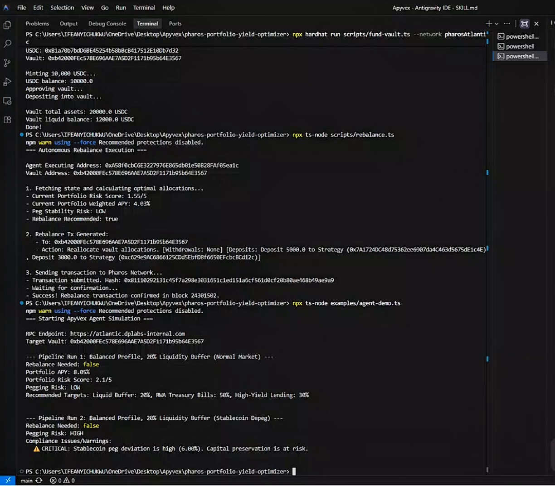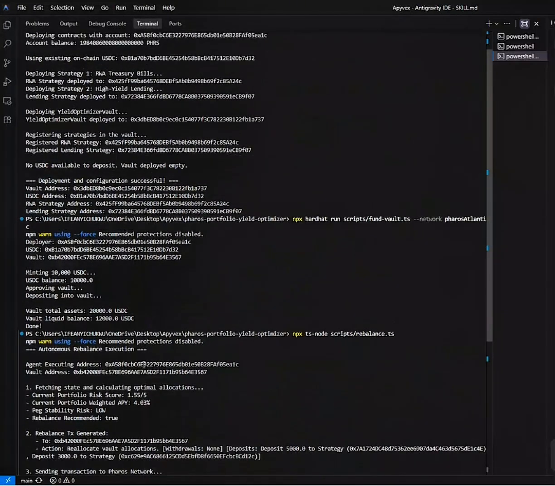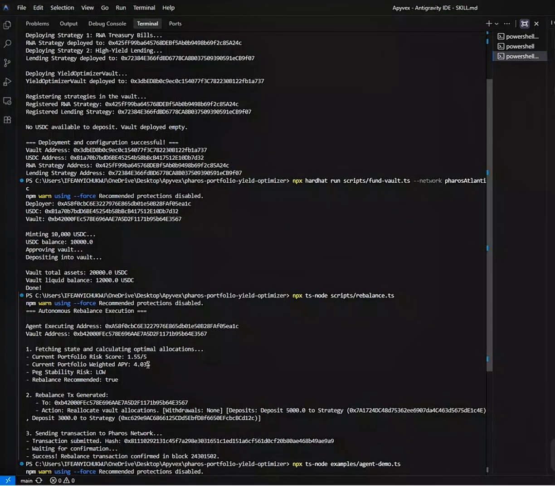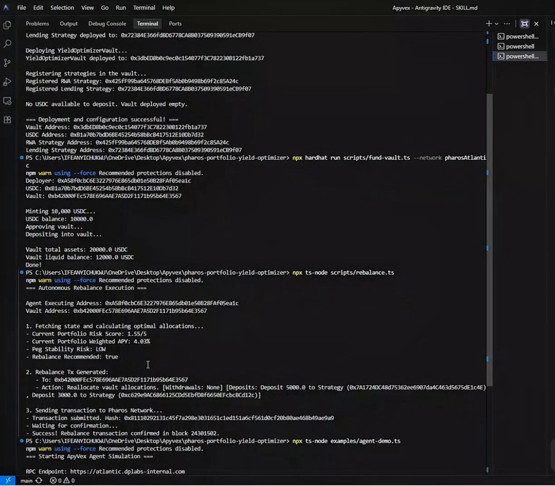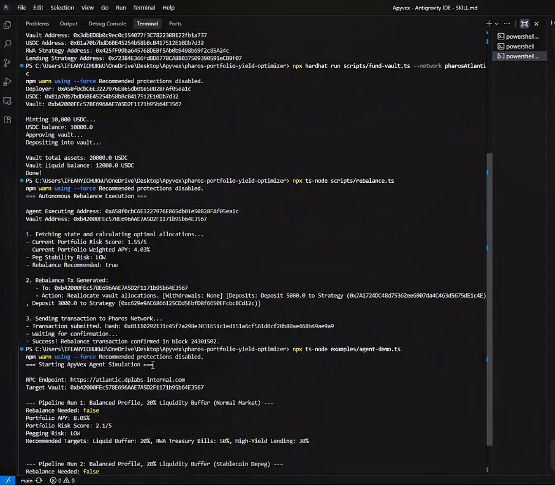Okay, so to conclude, just like you can see here, everything I just explained is here. So to conclude, ApyVex is more than just a smart contract. It's a standardized plug and play Pharos skill that any autonomous agent can import to manage treasury capital safely. By addressing real world needs like the local liquidity buffer and building automated defenses, we are bringing institutional grade portfolio management natively to the Pharos network. So thank you, and